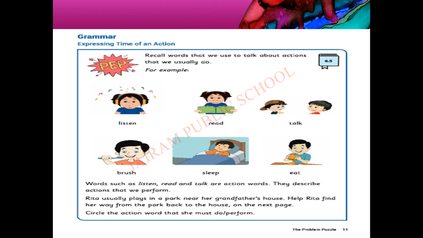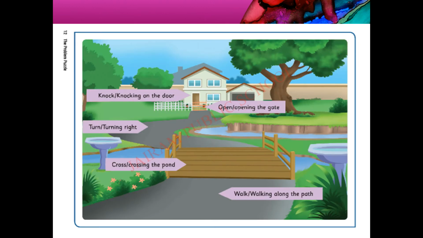Let's see the picture. Yes, look at the picture. Number 1, here the house is there. So let's see the number first. Okay, first one, this is number 1. Knock or knocking on the door. Which is the action word? Correct action word? Knock. Knock the door.